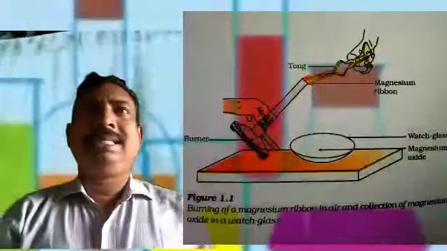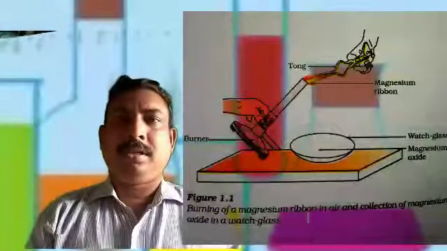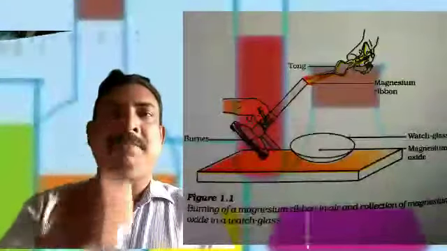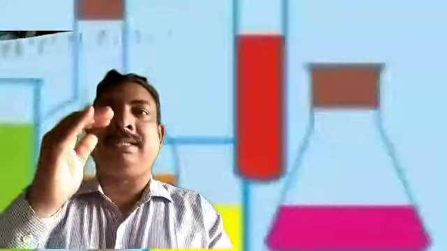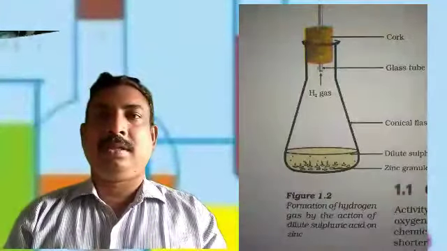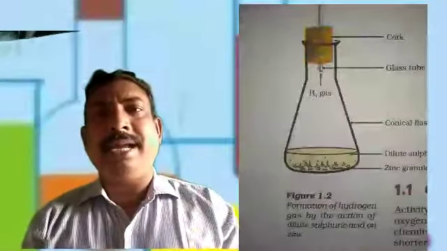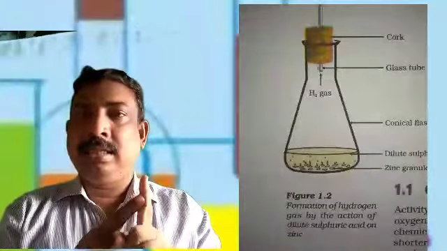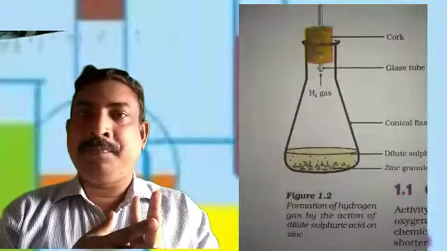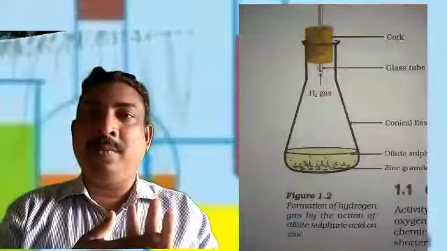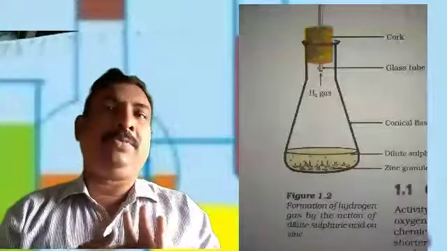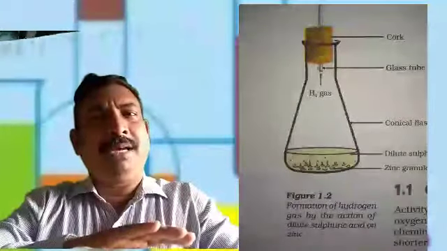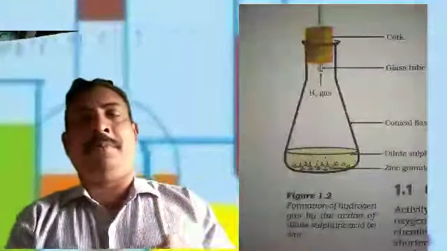Now, you can see some other examples also. Take dilute HCl in a conical flask and drop some zinc granules. You will find that some gas is released. So during chemical reactions, what happens? Color is changing. State is also changing. Gas is evolving. Some new compound is formed. This is what happens in a chemical reaction: a completely different compound with different properties.